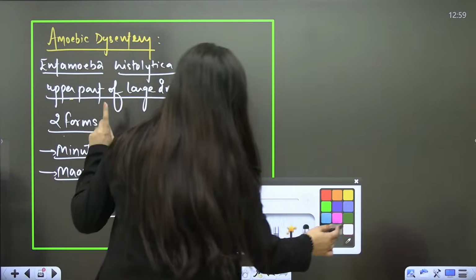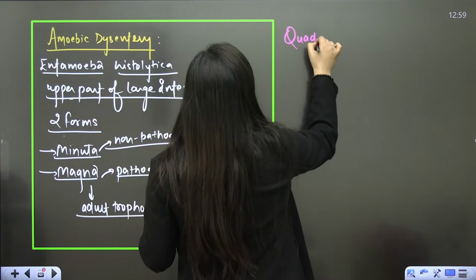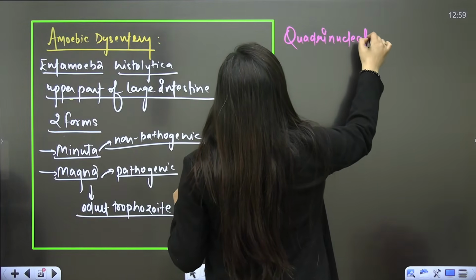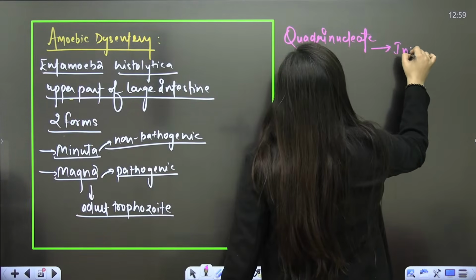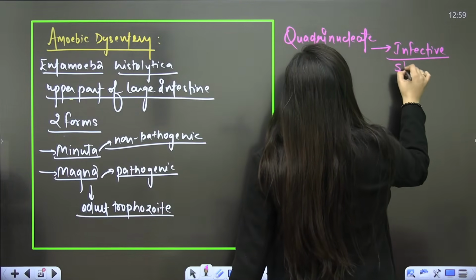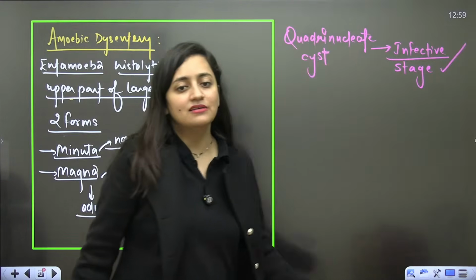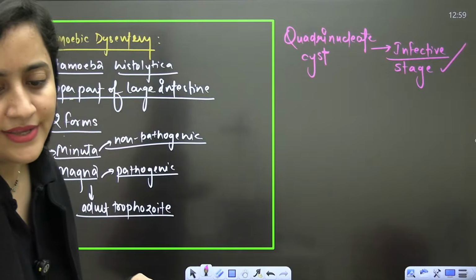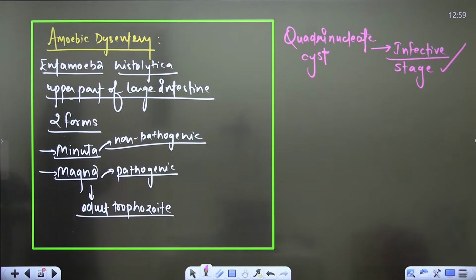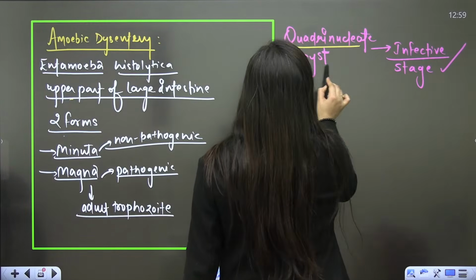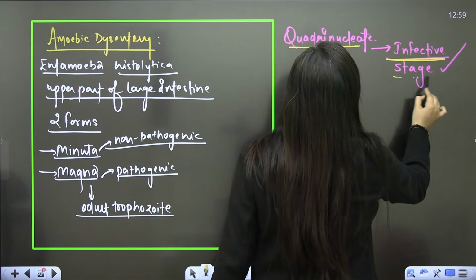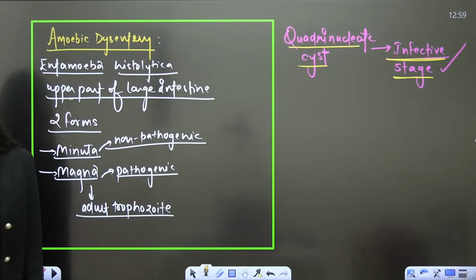So this question is important here: it is the quadrinucleate cyst of this particular pathogen. Quadri means 4. It is the infective stage. That's a PYQ. Understood? That's a PYQ. So it is the quadrinucleate cyst. Understood? So it is the infective stage. Am I clear?